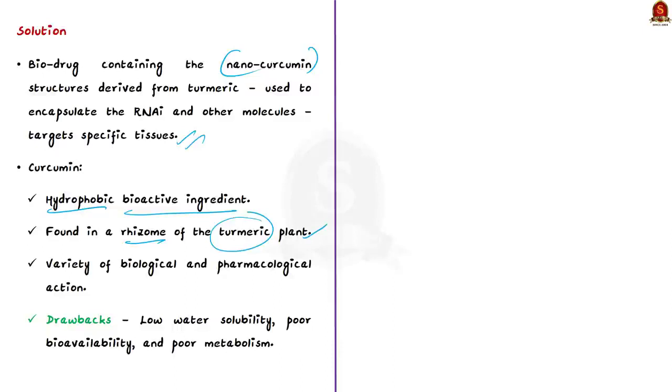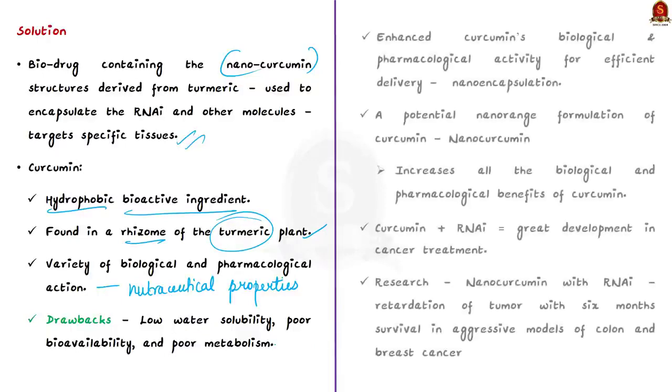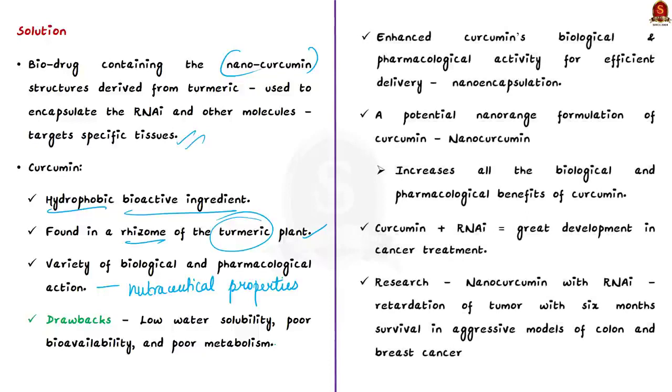Now this curcumin has nutraceutical properties, meaning it has a variety of biological and pharmacological action. However, it has certain drawbacks, such as very low water solubility and poor bioavailability. That is, the extent and rate at which the drug enters systemic circulation is poor. And then it also has poor metabolism. So due to these drawbacks, successful therapeutic applications could not be done.